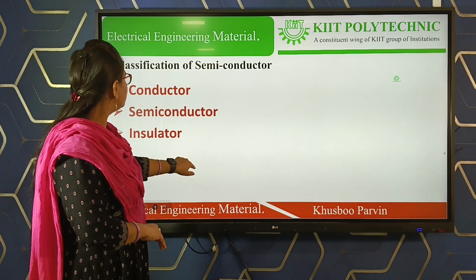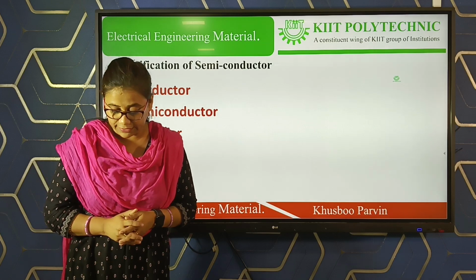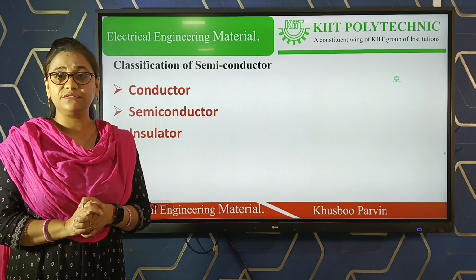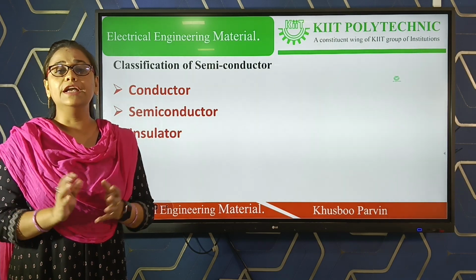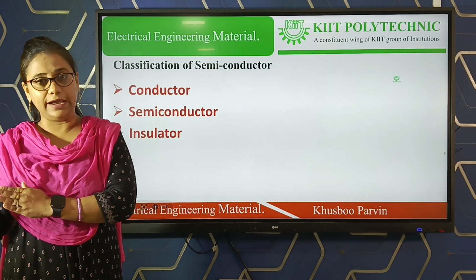So next one is the classification of semiconductor material. Basically all the materials are classified depending upon the number of valence electrons in the outermost orbit of an atom.